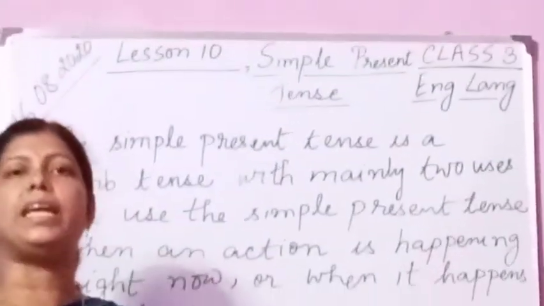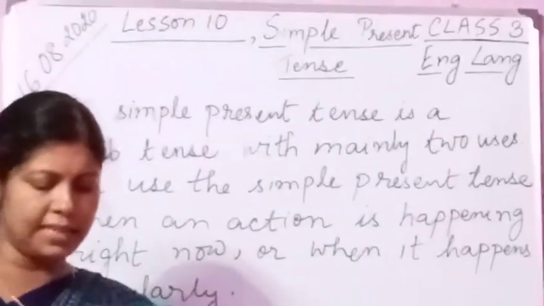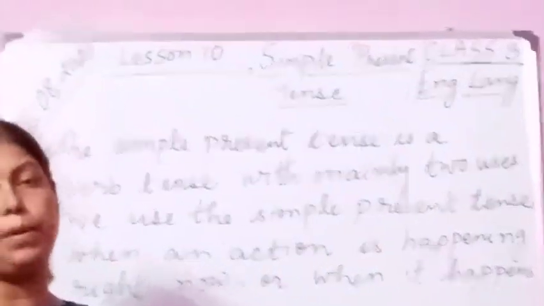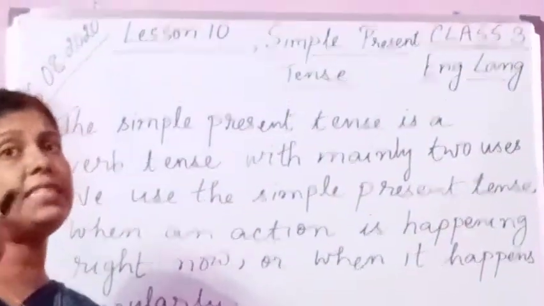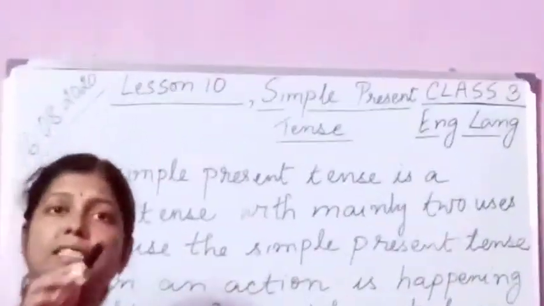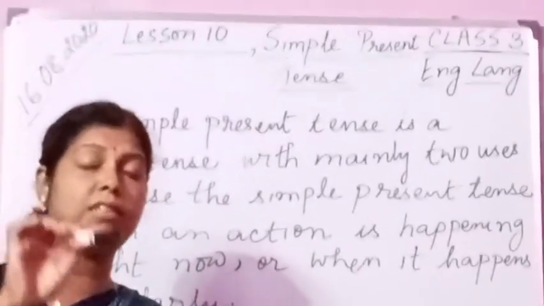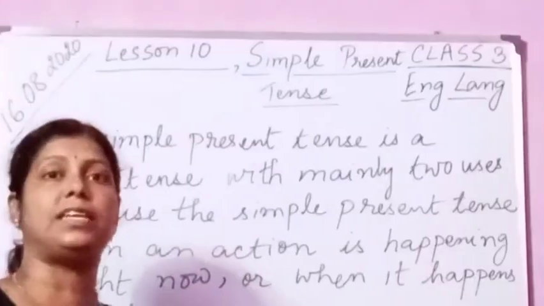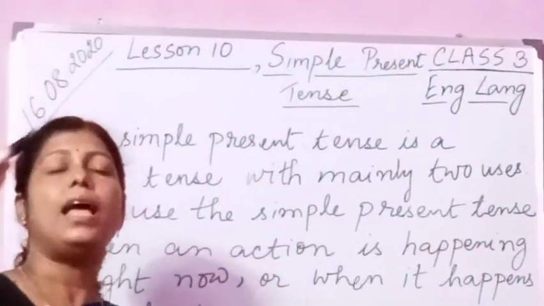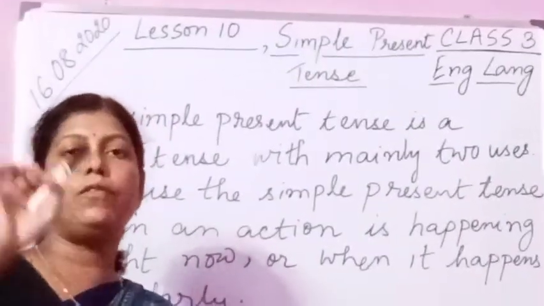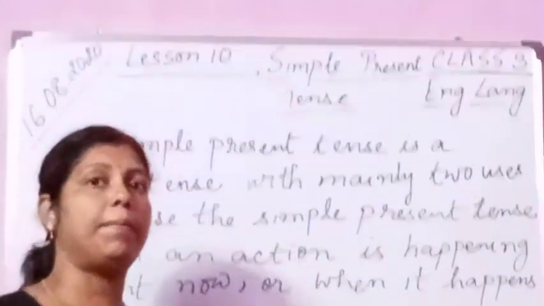The being verbs is, am, are and the belonging verbs has and have are verbs of the simple present tense. The being verbs, you keep in mind, is, am, are. I already taught you about is, am, are. Okay, these are used in the present tense, that is simple present tense. And has and have. Is, am, are, has and have we use in the simple present tense. You have to keep in mind.